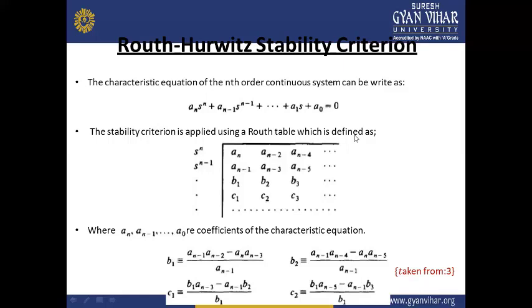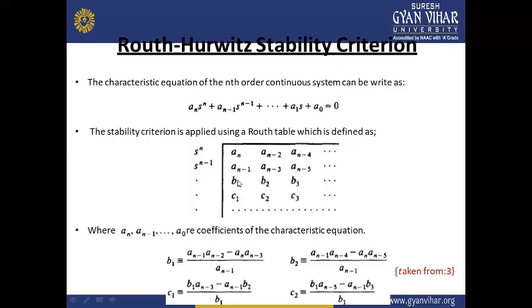The highest degree polynomials with the other polynomials which are having the even and odd number of coefficients. So the even numbers are placed over here and the odd numbers are placed over here. These are only the coefficients: an minus 2, an minus 4, an minus 1, an minus 3, and an minus 5. So in this way, we have placed these things.